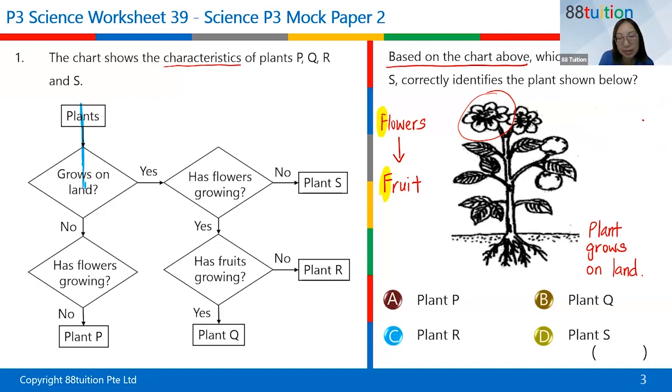Can anyone tell me the answer? Does this plant grow on land? Yes or no? Thank you, Jane, yes, for typing. All right, yes. So go this way, go right.